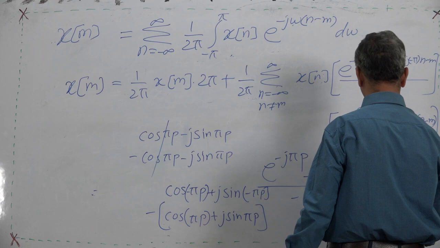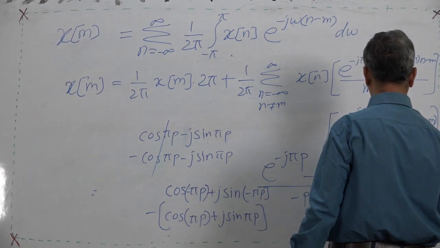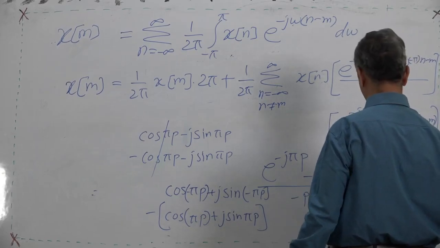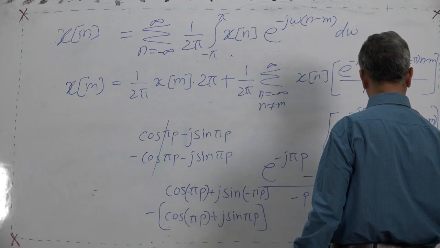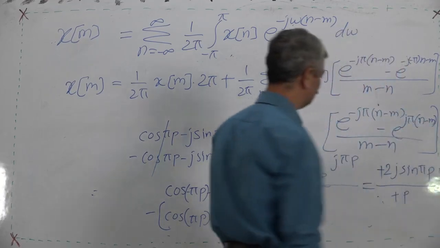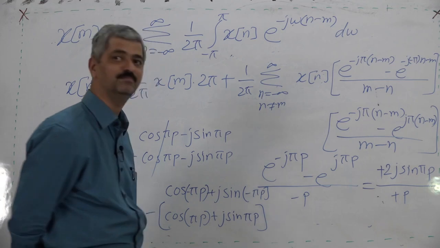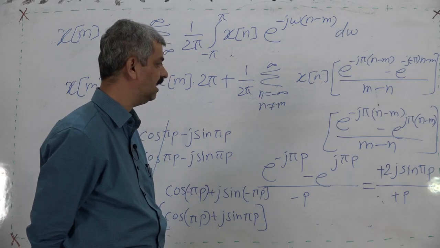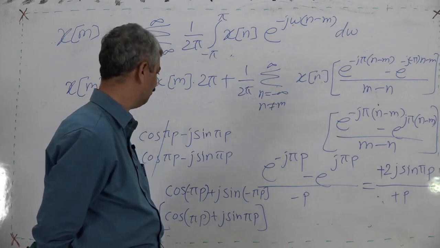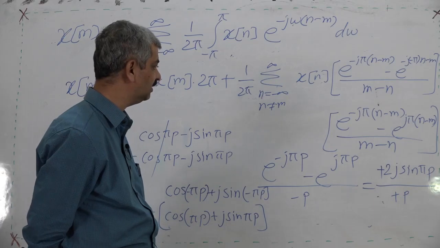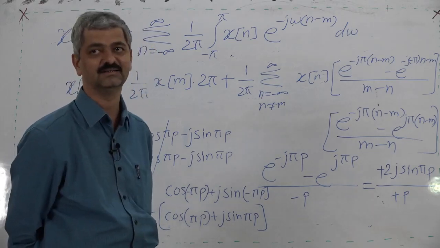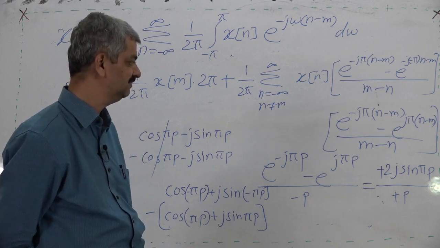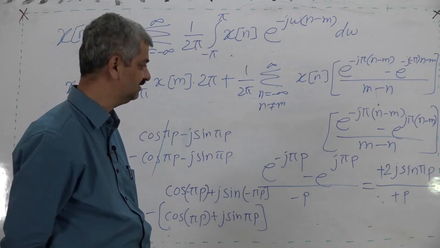It is minus 2j sin pi p upon minus p. So, minus minus plus, so 2j sin pi p upon p. So how do you claim that it is going to cancel? It is not so easy. Why are you saying that it gets cancelled?